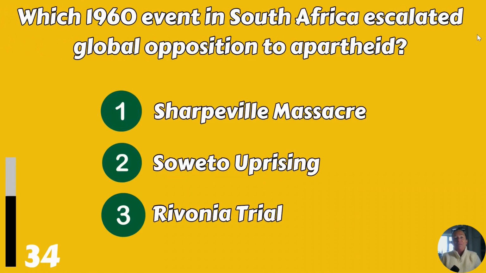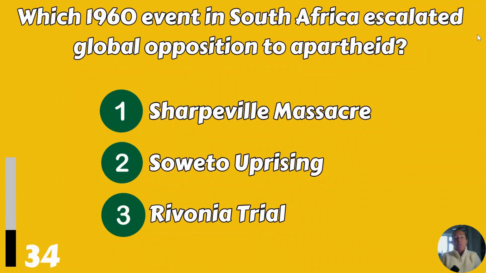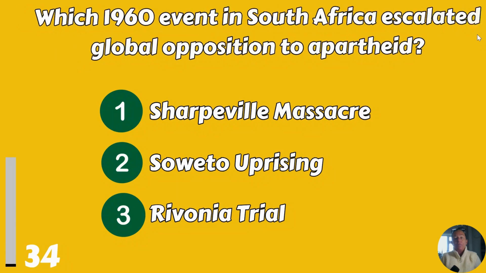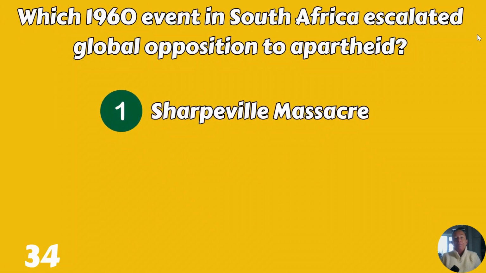Which 1960 event in South Africa escalated global opposition to apartheid? Sharpeville Massacre, Soweto Uprising, or Rivonia Trial? Sharpeville Massacre.